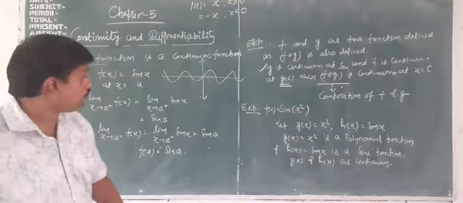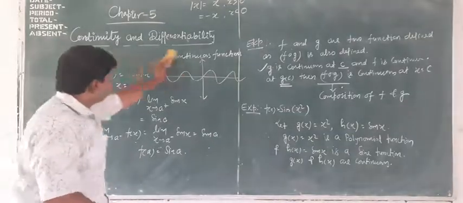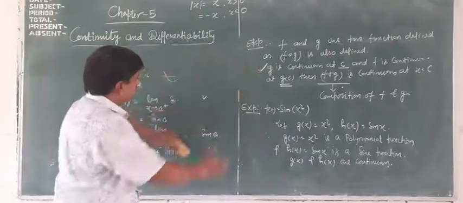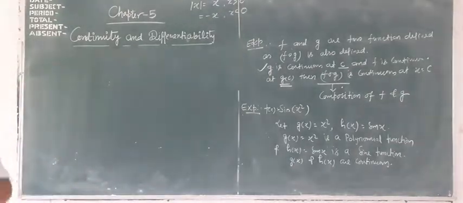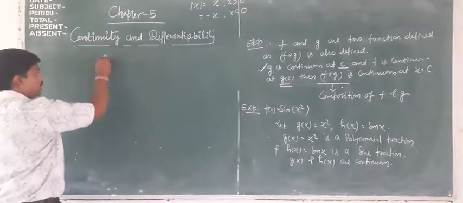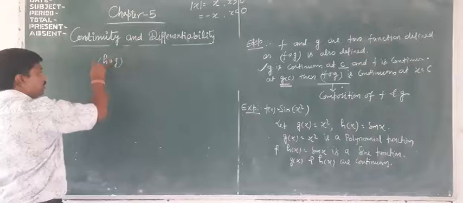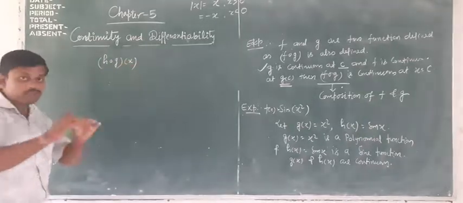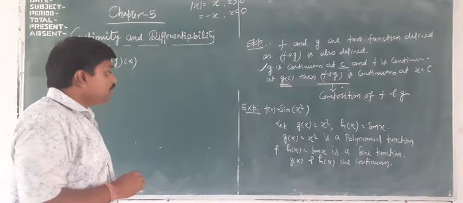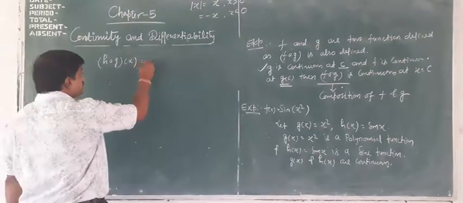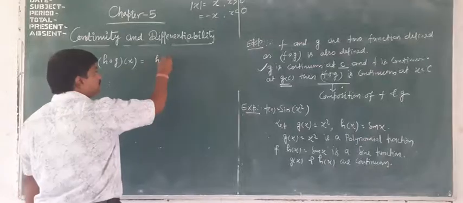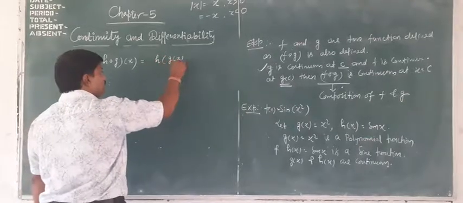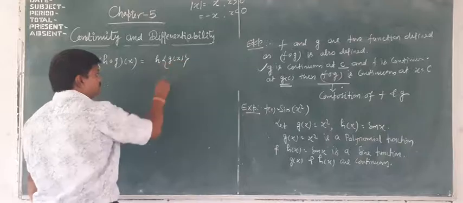So by using that theorem, what is the composition? h of g of x, composition of h and g, what will it become? h of g(x), what is h of g(x)?